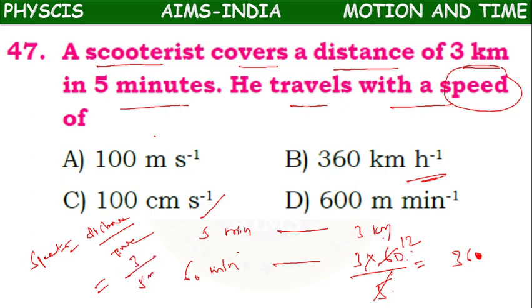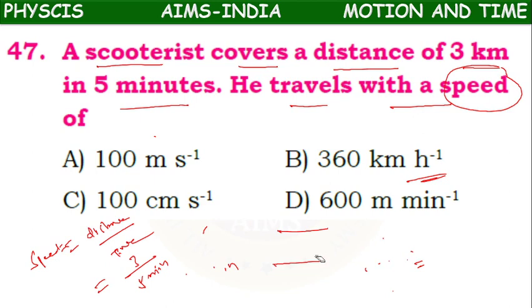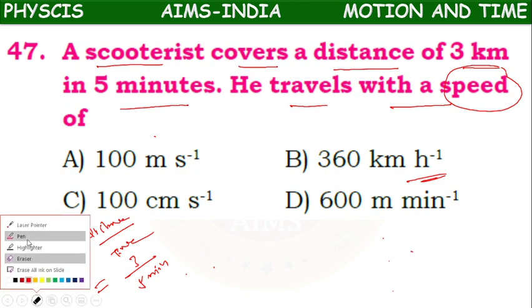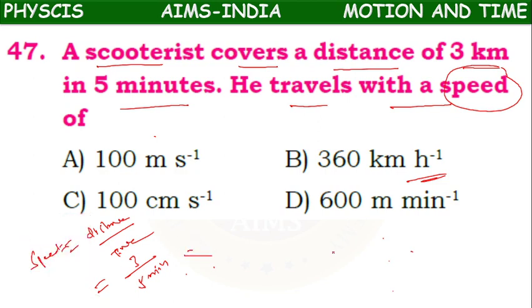What is the time? 5 minutes. 5 minutes, if we change into hours, if you want to change into hours, we have to divide by 60. 5 by 60 hours. 3 km by 5 by 60 hours.